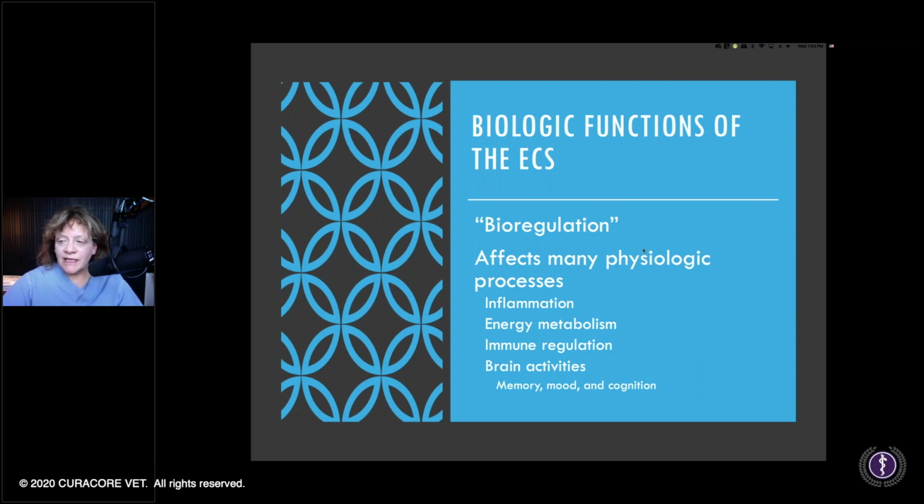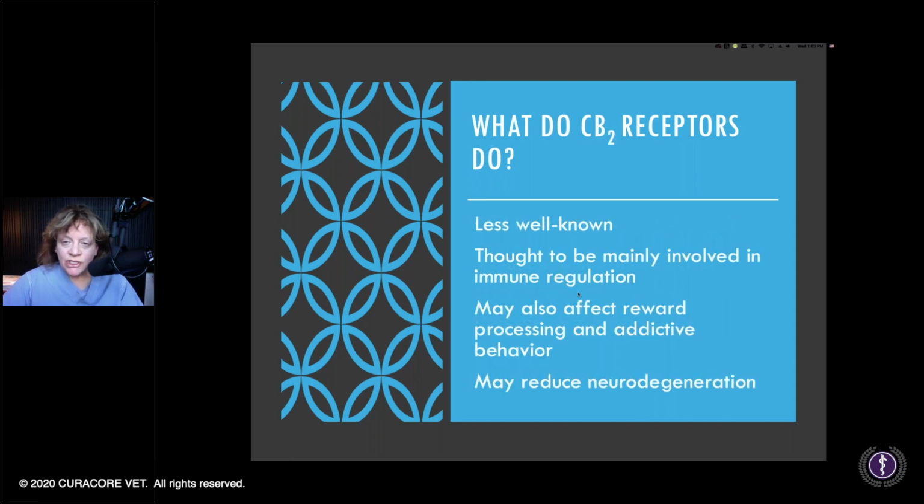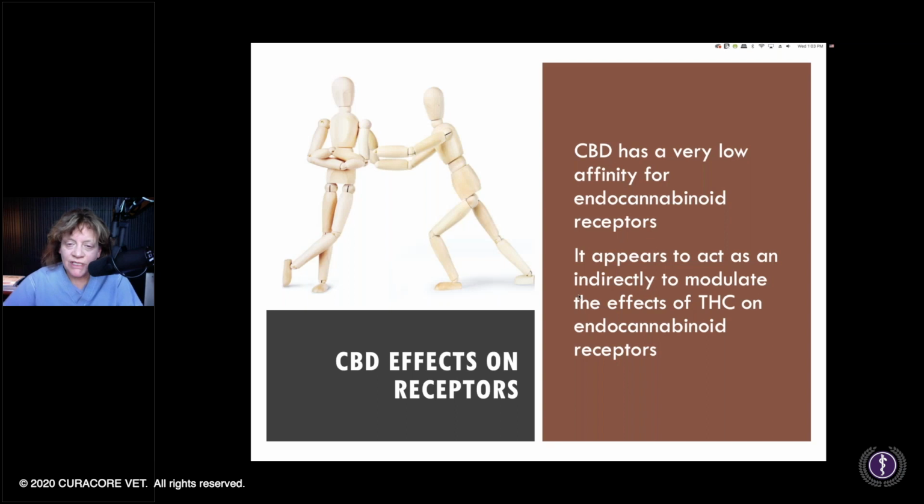But the beauty of something like cannabis is that we're working with bioregulation and that neuroprotection, the anti-inflammatory effects, metabolic changes. But again, CB1 and CB2, which are your endogenous endocannabinoid receptors, that's not going to be directly affected by CBD, which actually has a very low affinity for those endocannabinoid receptors. But CBD can indirectly modulate the effects of THC as well as the endocannabinoids on these receptors.